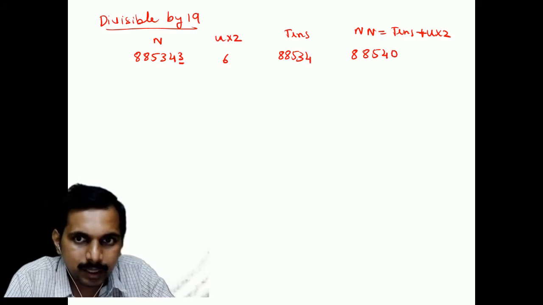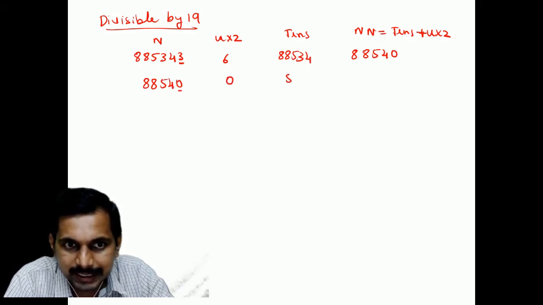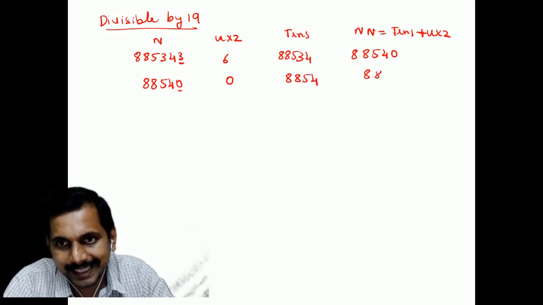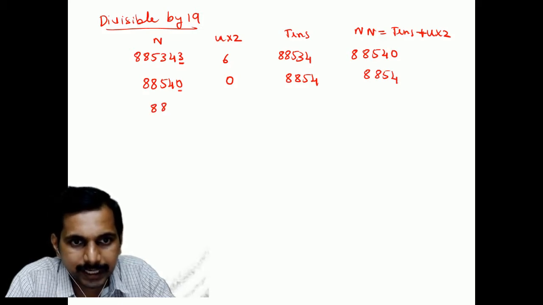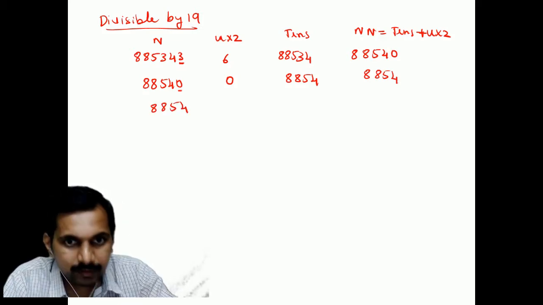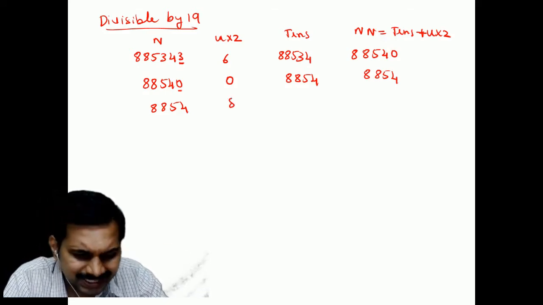Simple. Now the new number comes down here, 88540. Now 0 is the units, and the tens is 8854. Next, you put 8854 here, and this would be 4 into 2, which is 8.